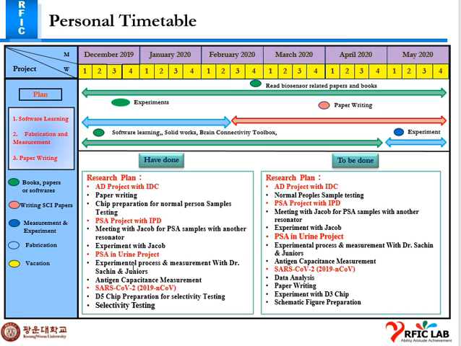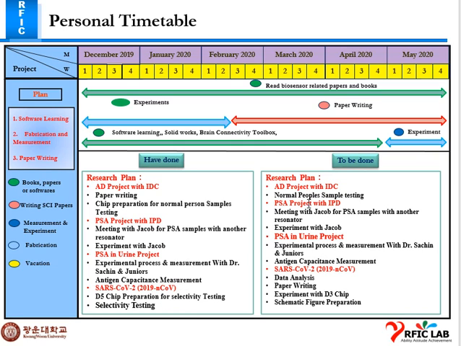For the PSA in urine project, I participated with Dr. Sachin for the experimental process and testing capacitance of the chip. For the SARS-CoV-2 experiment, I have prepared the D5 chip for the selectivity testing as Professor guided me to check the selectivity test.